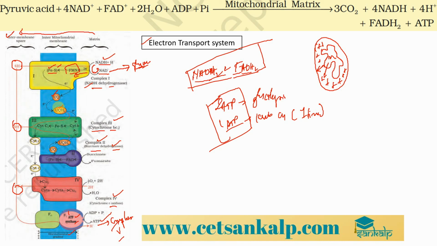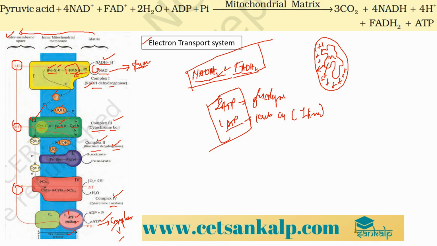It becomes ubiquinol, that is the reduced state of the ubiquinone. And this ubiquinol will transfer the electrons from itself to the next complex, that is complex 3 over here, which mainly contains the cytochrome and again an iron sulfur structure. Here the electron is received by cytochrome B, and it is given to another structure called the iron sulfur structure, and here it is again given to one more structure called cytochrome C.